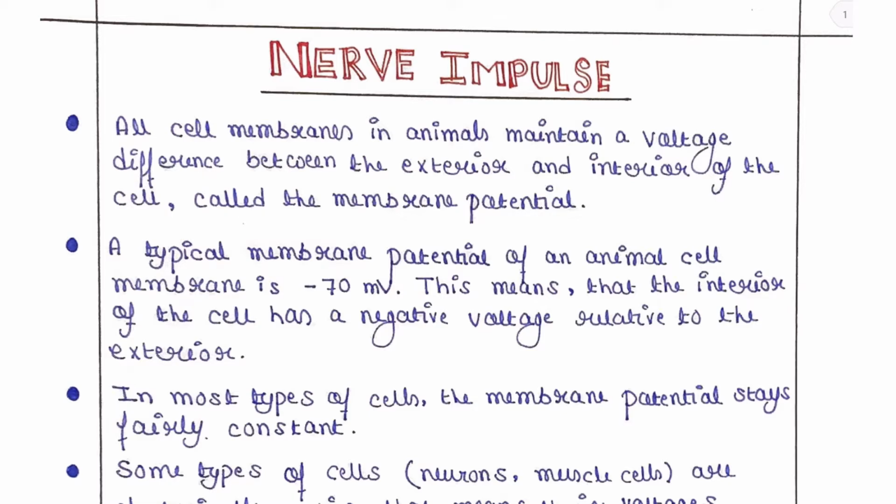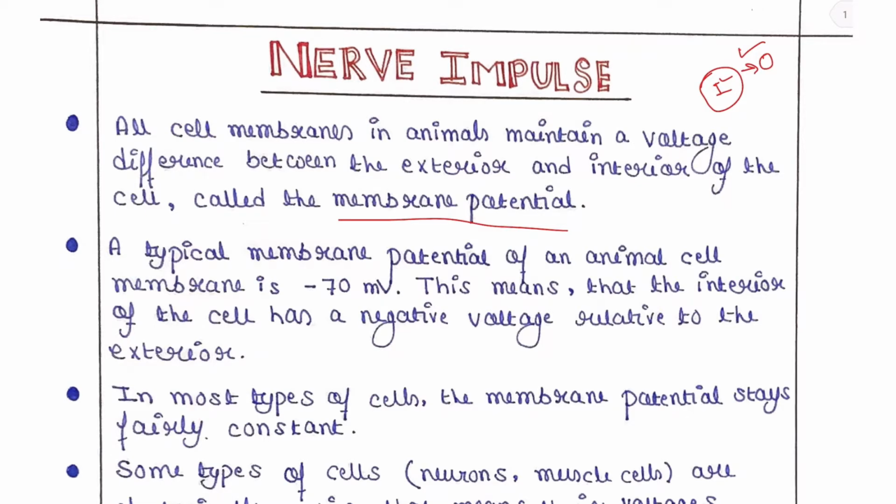Let's discuss nerve impulse. All cell membranes in animals maintain a voltage difference between the exterior and interior of the cell. It is called the membrane potential. Suppose this is the cell, this is outside of the cell, and this is inside the cell. The cell always maintains a voltage difference between the outside and inside, and this voltage difference is called the membrane potential.